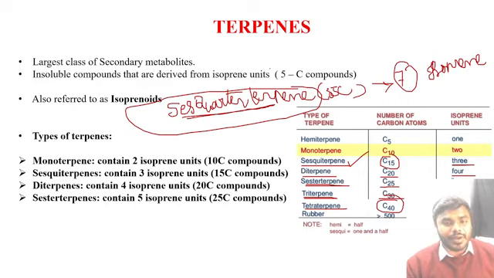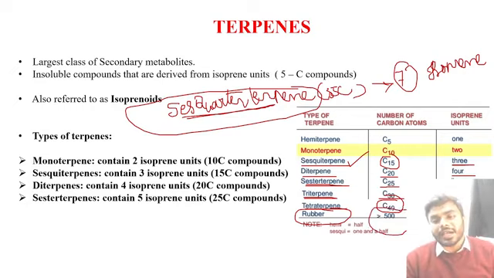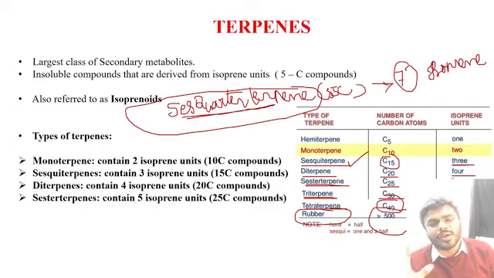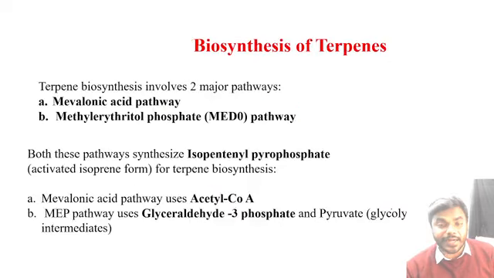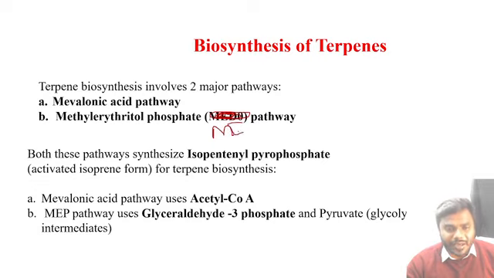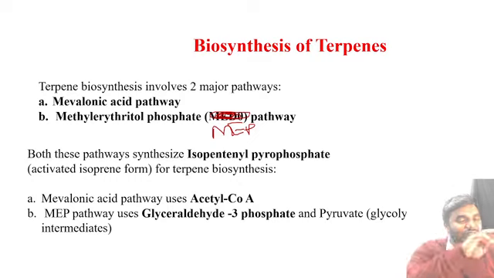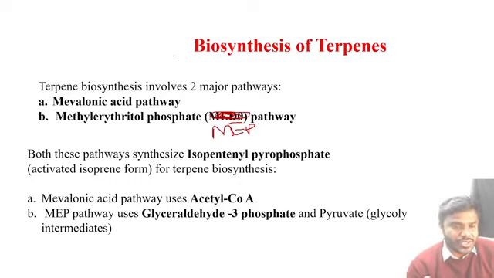You take an example, natural terpene, rubber. Rubber is made up of how many isoprene units, friends? Rubber is made up of more than 100 isoprene units, which means more than 500 carbons are present. Don't forget that. Okay, now every one of you has to remember what the pathways involved here are. This is also a most commonly asked statement in the 4-marker question. Listen, if you really understand, it's more interesting. Okay, focus.